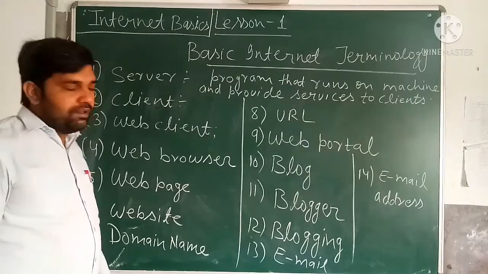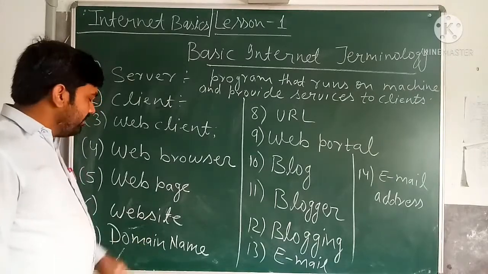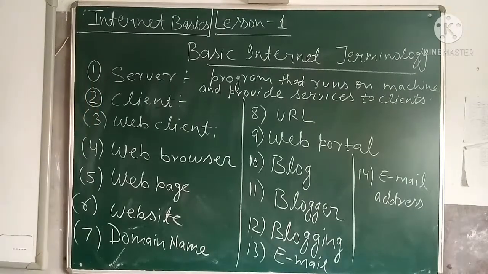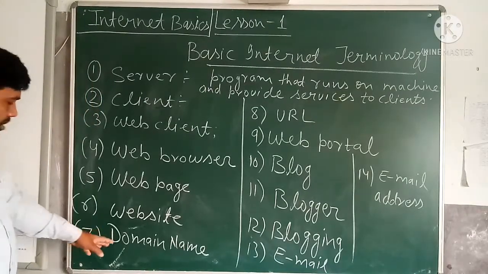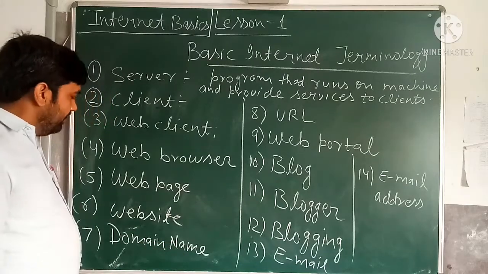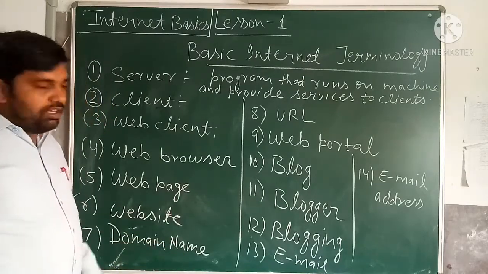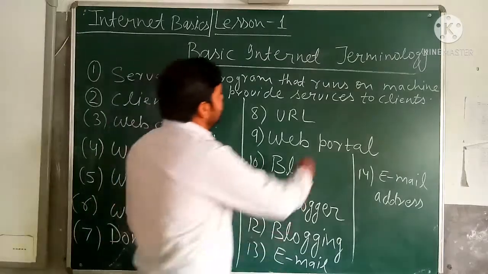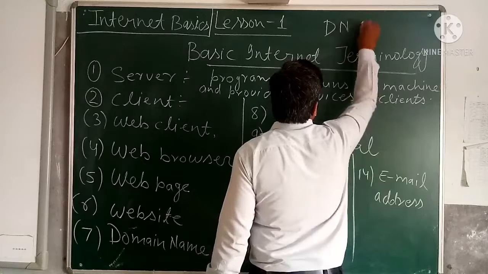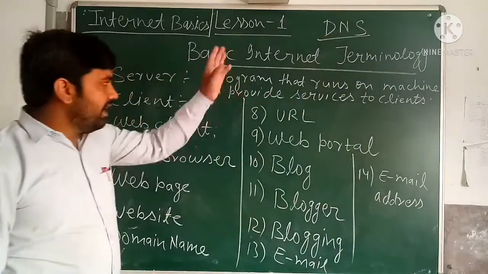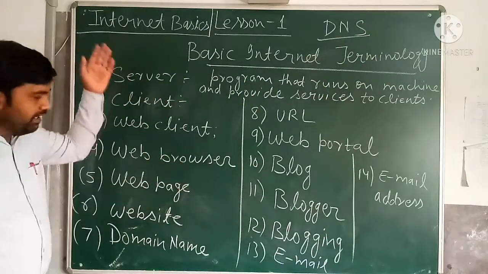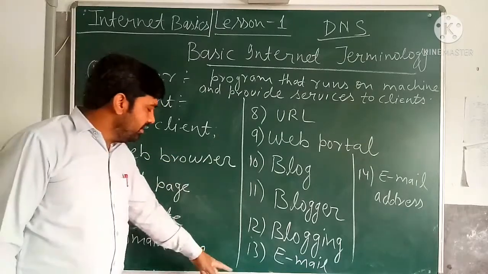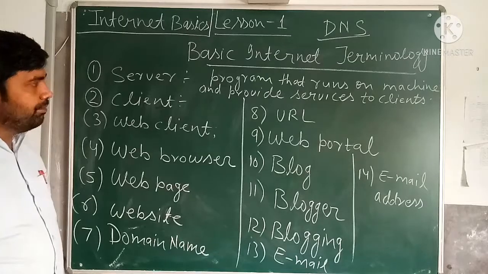For accessing the website of, suppose, facebook.com, what are we writing? facebook.com, www.facebook.com. So facebook.com is the domain name. Whenever we write facebook.com, the request is first sent to the DNS. DNS means domain name server. So what does the DNS server have? It has a list of domain names, and in front of each domain name its address is written in bits form.